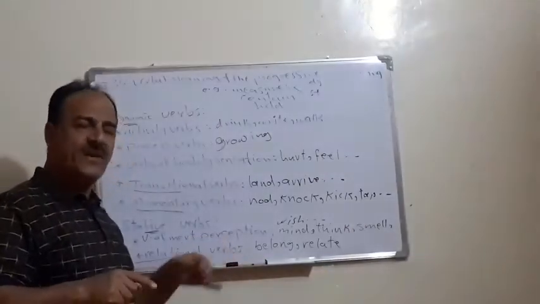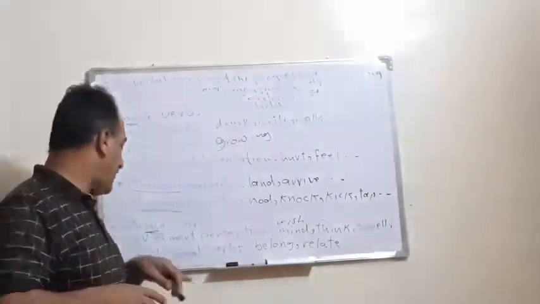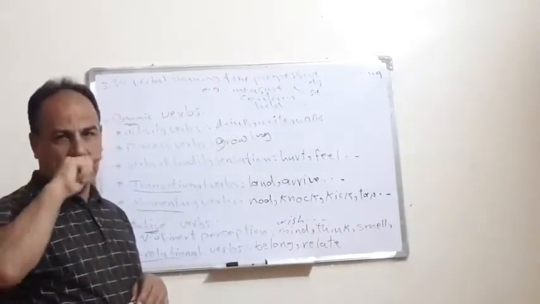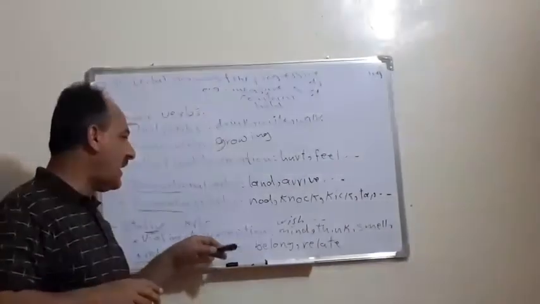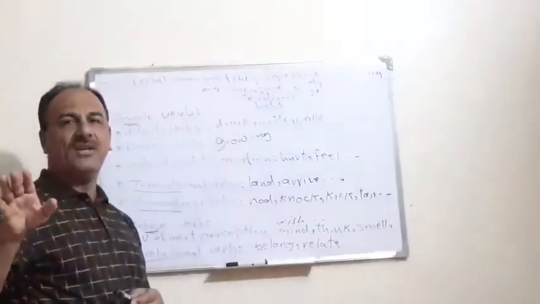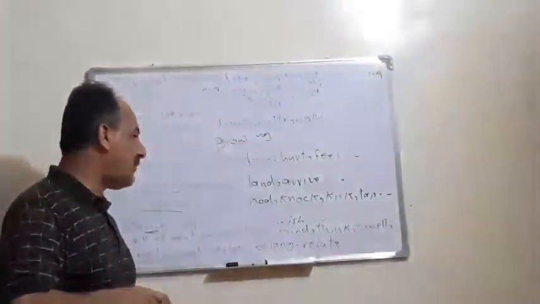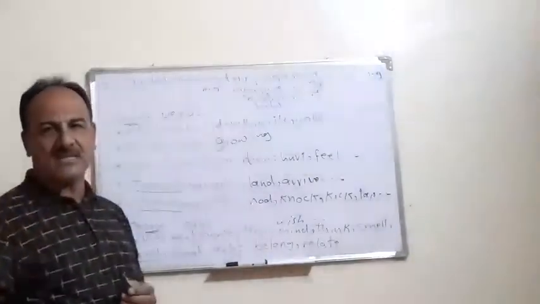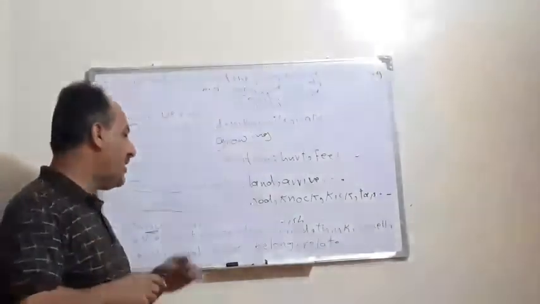Why? Because this is a relational verb, we say you belong to. The verb belong to, we do not add ing. Or relate, the matter relates to, for example, a crime, or to the food. We say the matter relates. We don't say relating.